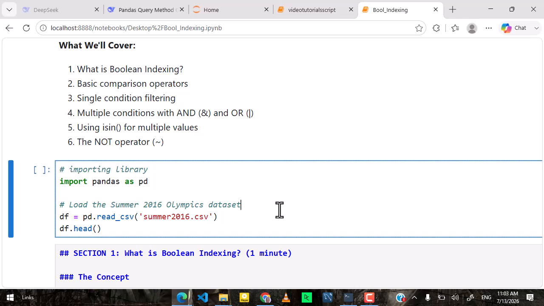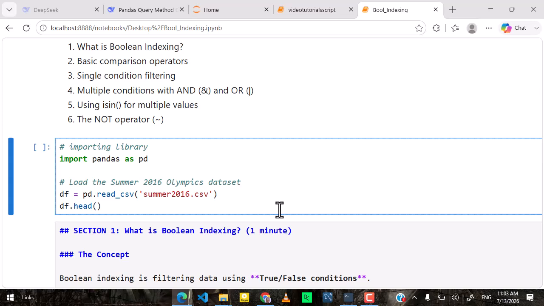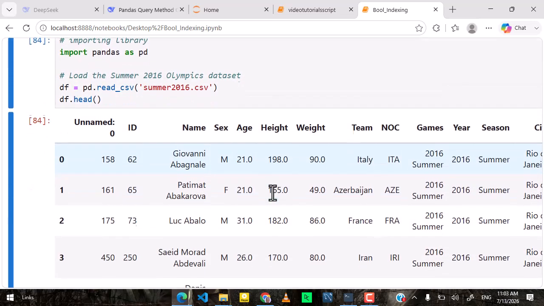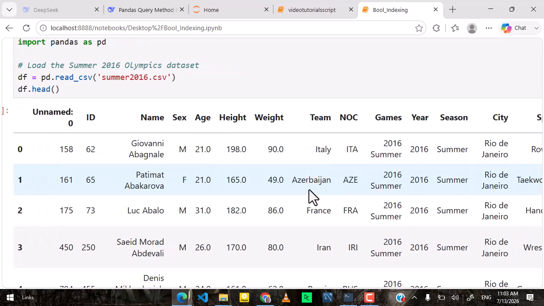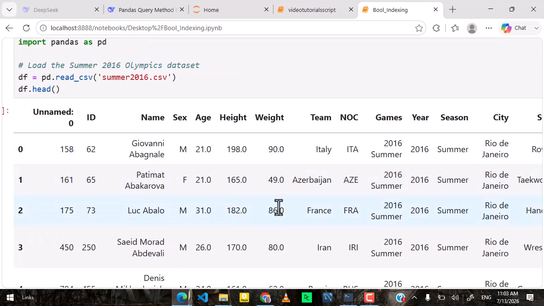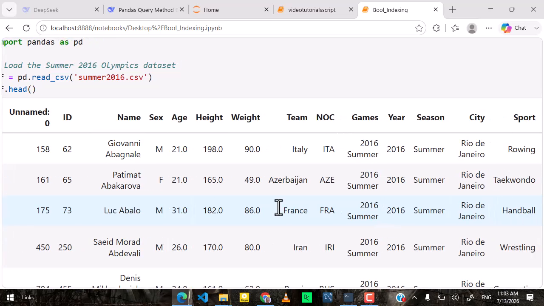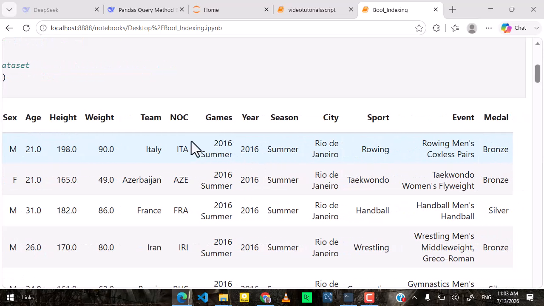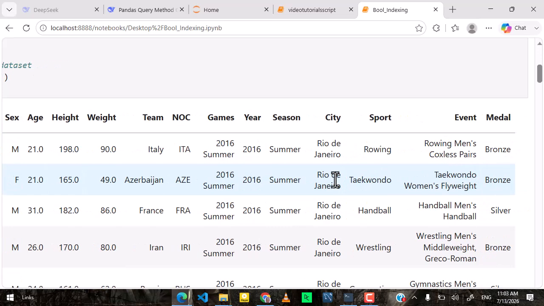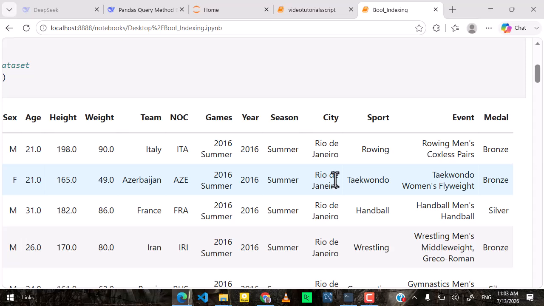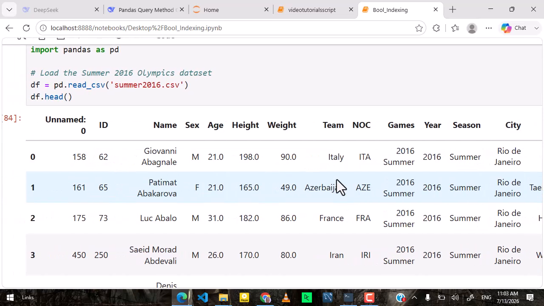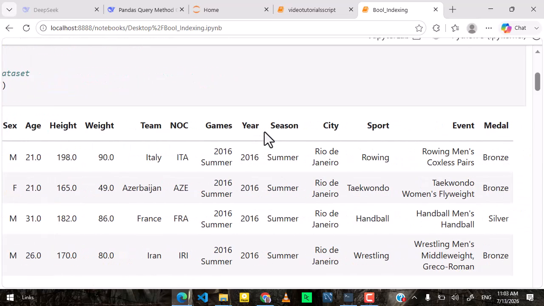But let's take a look at our data frame to make sense of what we are trying to talk about right now. Assuming we have this data frame, ignore this particular column. You have the ID, a data frame of the Olympics data set, those that participated in the 2016 Olympics. You have their ID, name, sex, age, height, weight, team, NOC, the nation, the games, year, season, city, sport, event, and medal. As we've discussed several times, you need to understand your data. But for the sake of this class, this Boolean indexing is going to take us 2 or 3 short videos to explain.